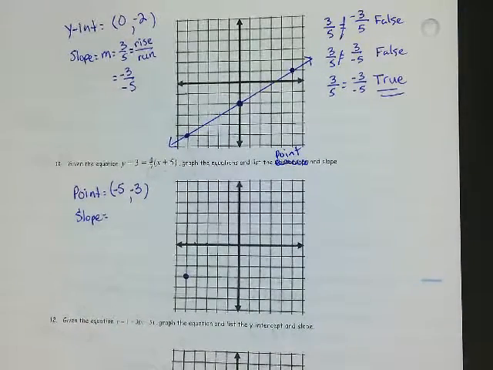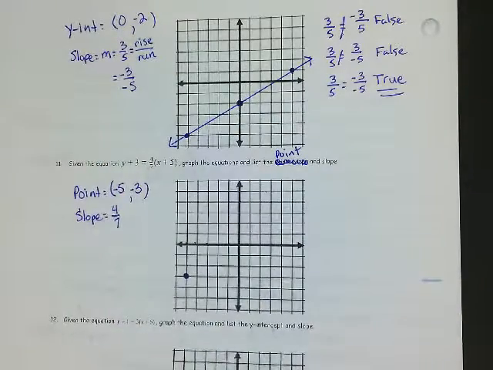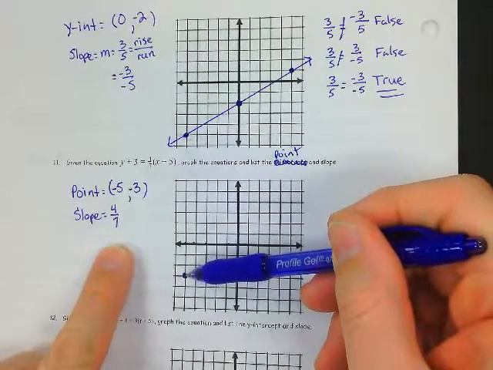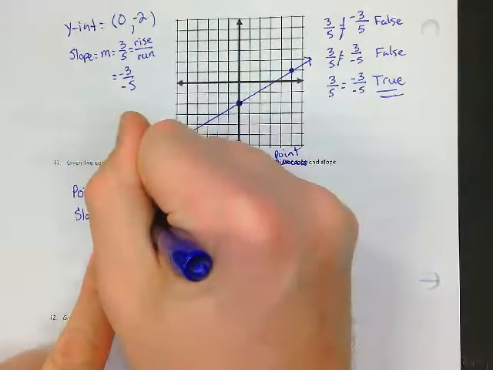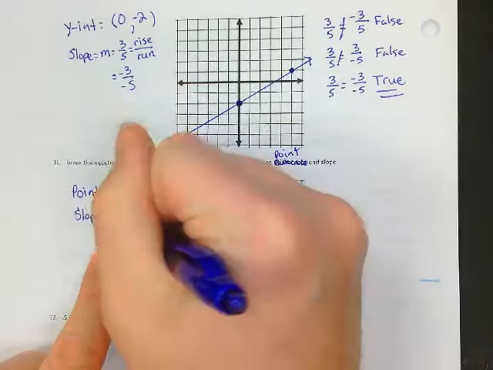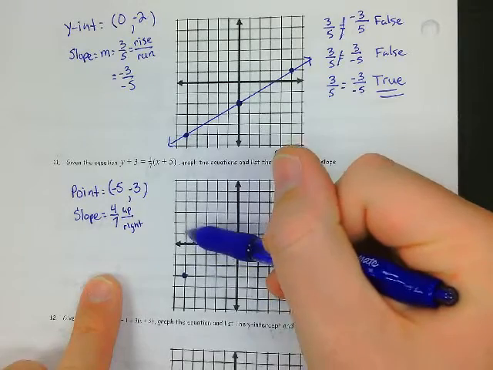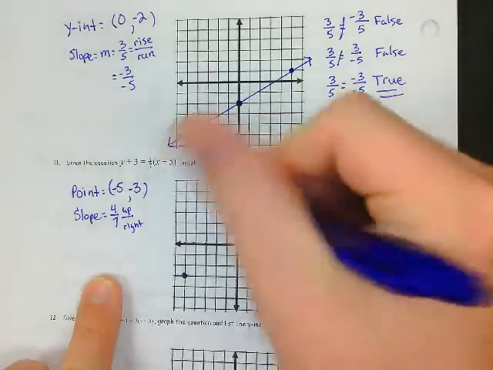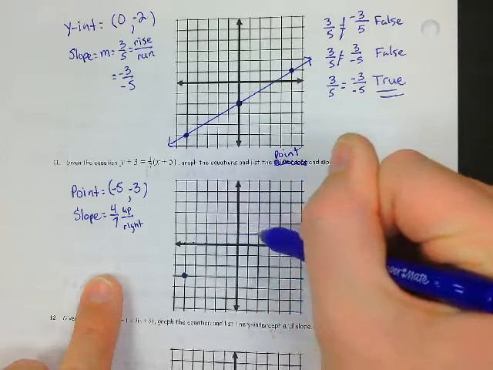My slope. What's my slope in this equation? 4/7. So that means which direction from the slope, from my original point, my -5, -3, where do I go first? Up how many? Up 4, and then which direction 7? Right 7. So we're going to go up 1, 2, 3, 4, and then to the right 1, 2, 3, 4, 5, 6, 7. Right?